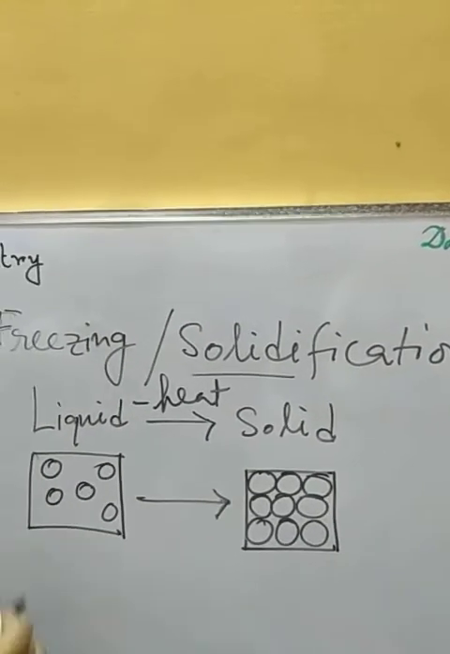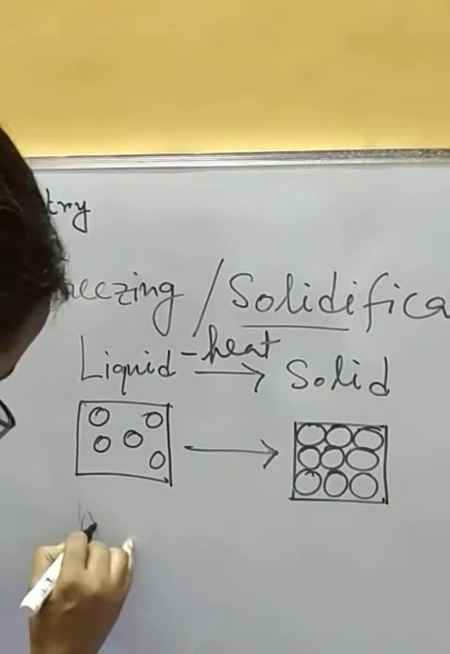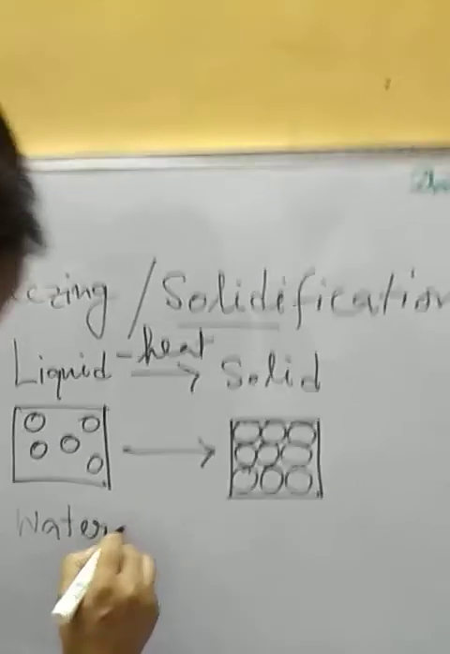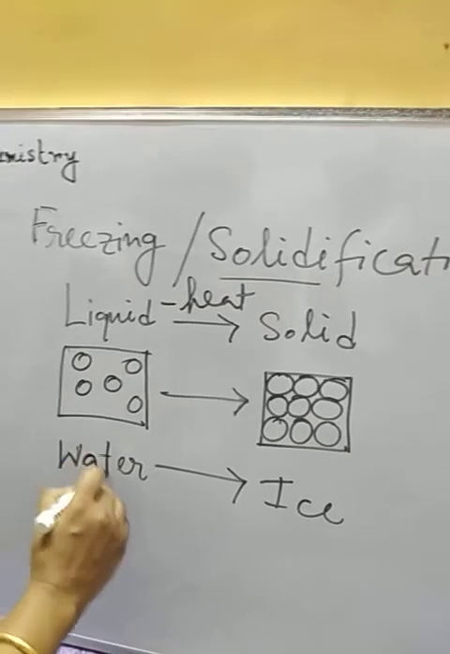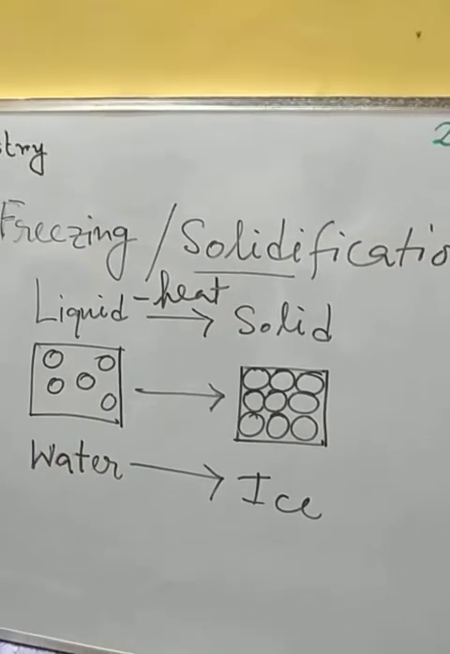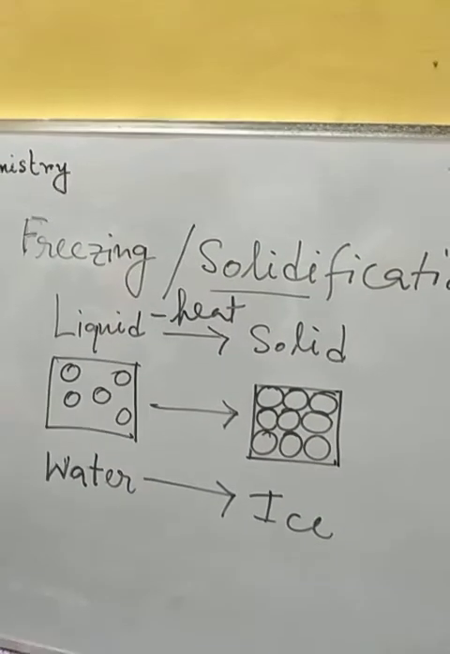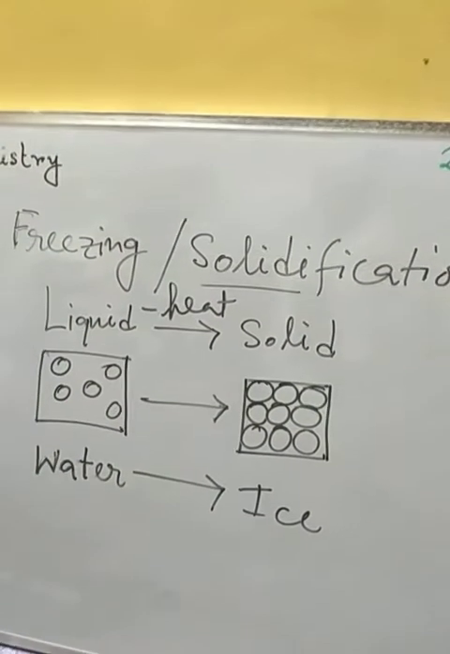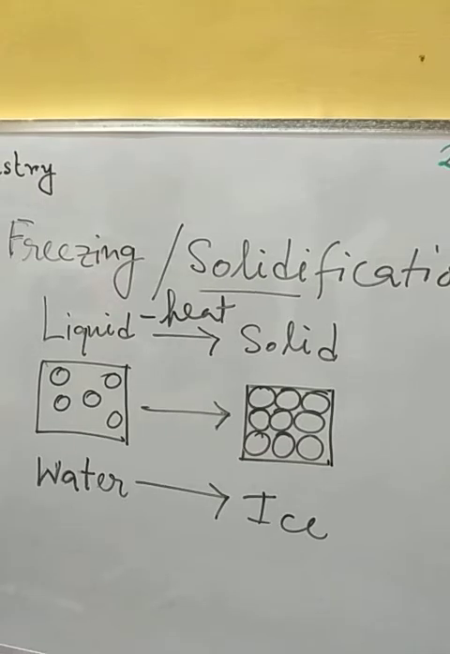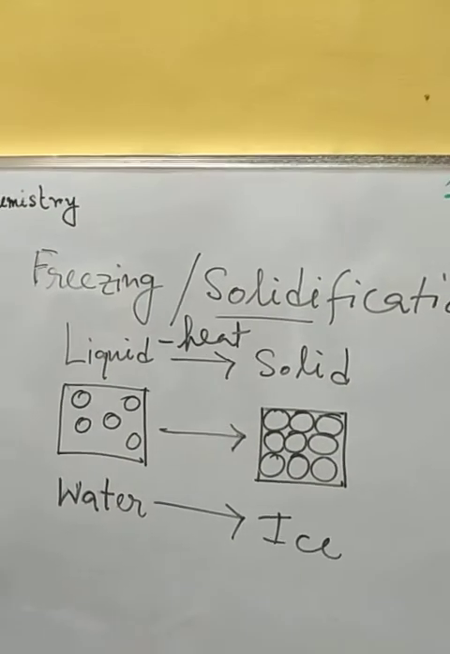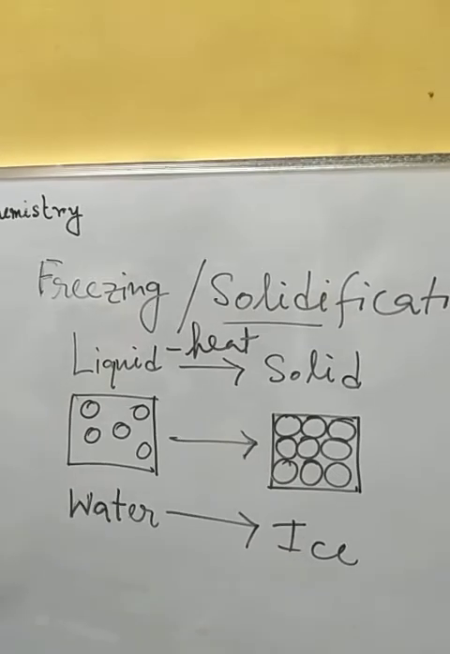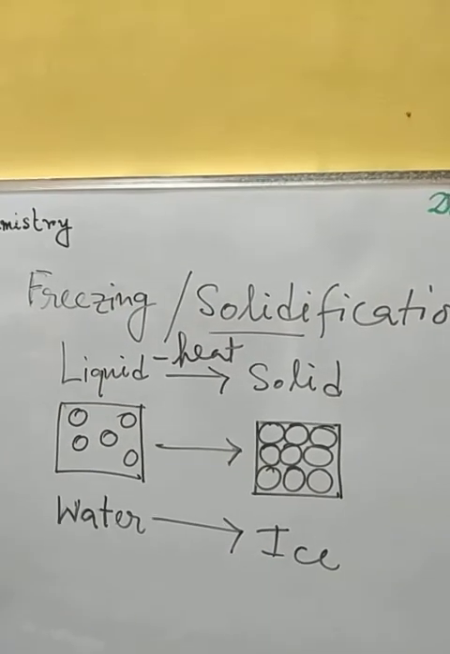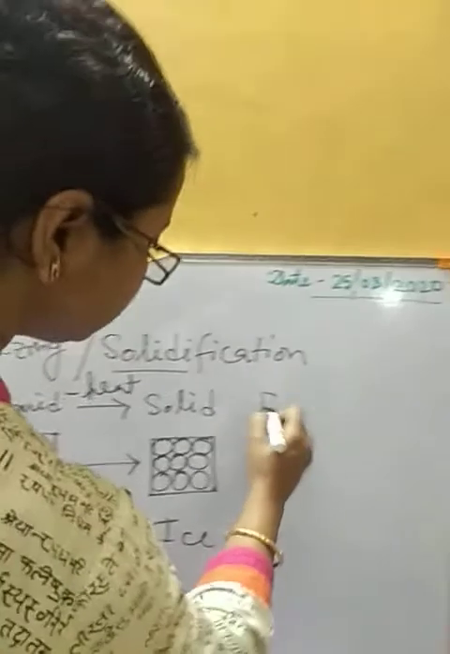So if we say water to ice, this conversion, if we keep the water in the freezer, in the freezer what we are doing is cooling down the water. That means we are taking out the heat from the water, and after some time we will see the water will convert to ice. The liquid form will convert to the solid form. So this is called solidification or freezing. Here we are getting a term, that is freezing point.